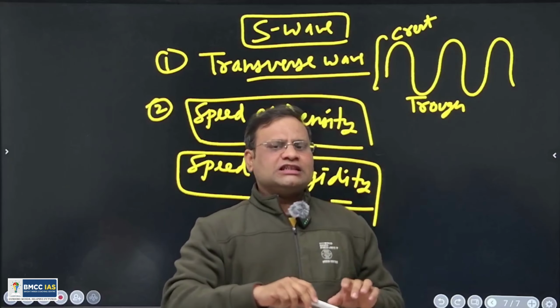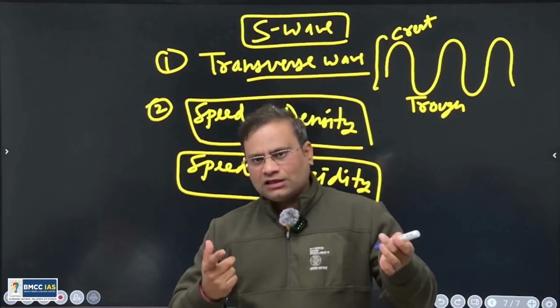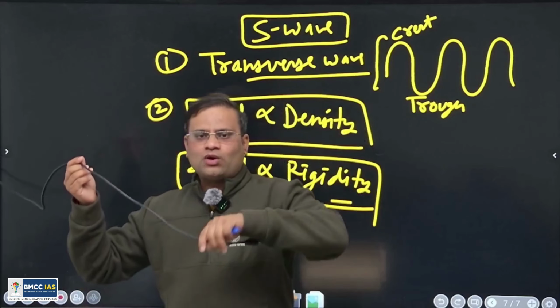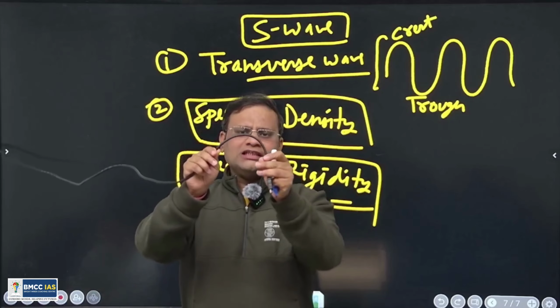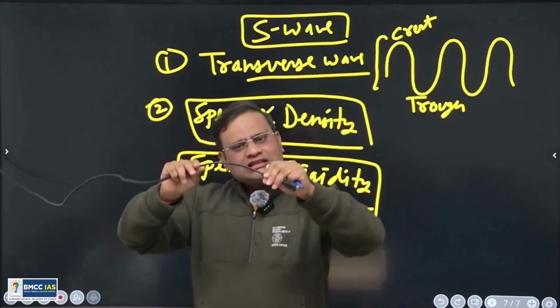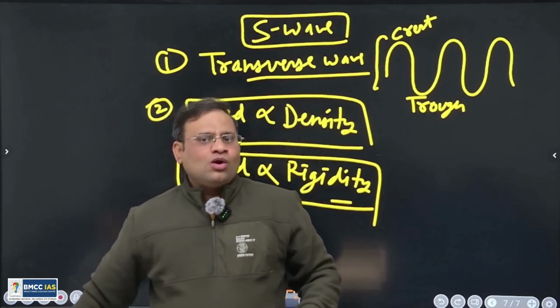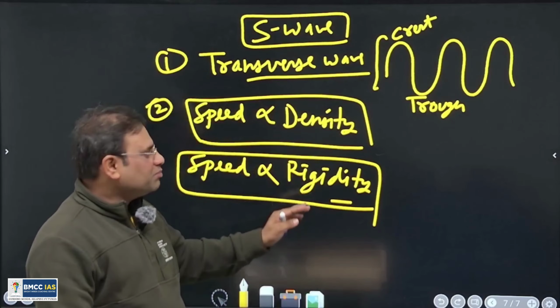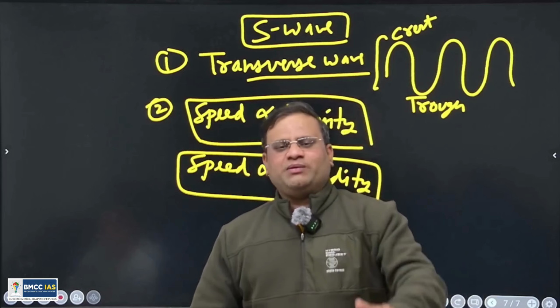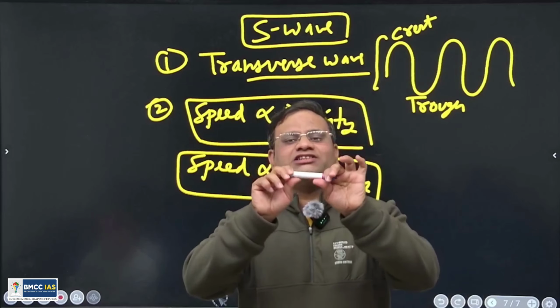But opposite of rigidity is flexibility. Like you can consider rubber, or like say this wire. If I apply force on it, its shape changes. So it is flexible. This property of changing shape is flexibility. So it is dependent upon rigidity. More rigidity, more speed of S wave. Less rigidity, less speed. So solids are rigid things.